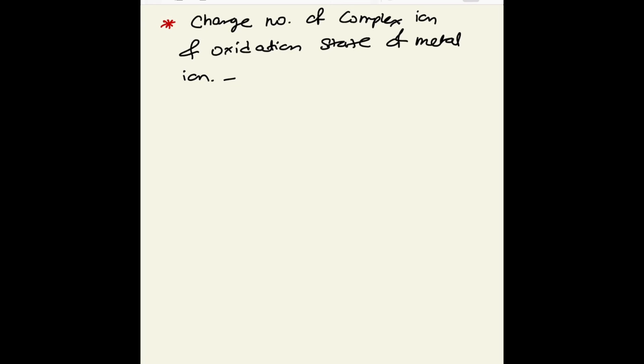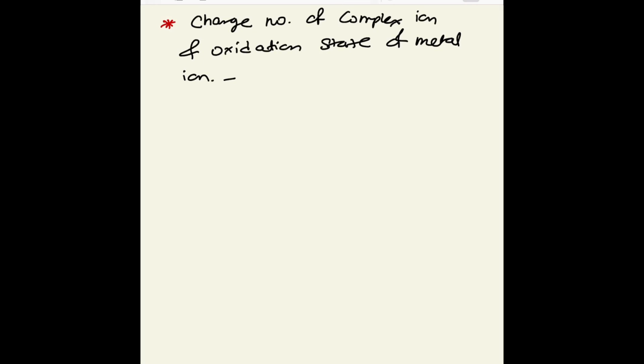The net charge on the complex ion is its charge number, and it is the algebraic sum of the charges carried by the metal ion and the ligands. So simply we can calculate the charge number of the complex ion.